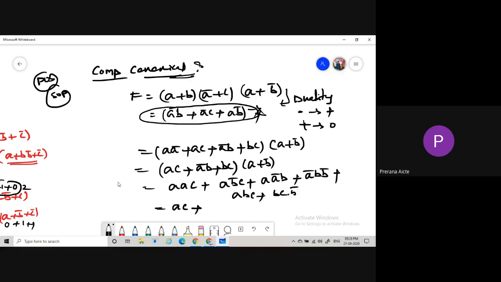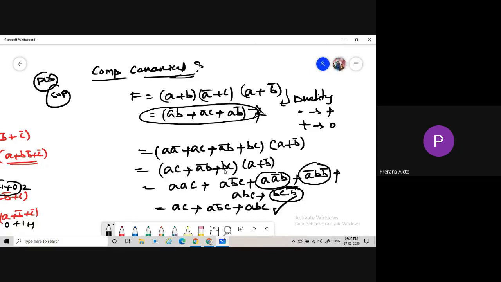Then AB bar C. Then A bar B B bar is 0, so we are not taking this term. Here also B B bar is 0, so we are not taking this term. Then ABC. So the complement of this one is nothing but AC plus A bar C plus ABC. This one is the right answer.